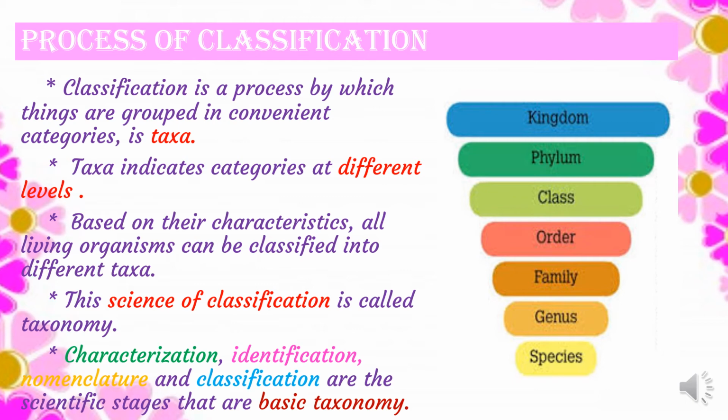So what is taxonomy? Taxonomy is the science of classification. What is classification? Grouping the organisms into different categories is called classification. What is taxa? Taxa refers to the different categories or different levels in the classification.